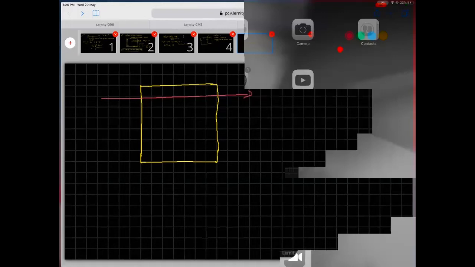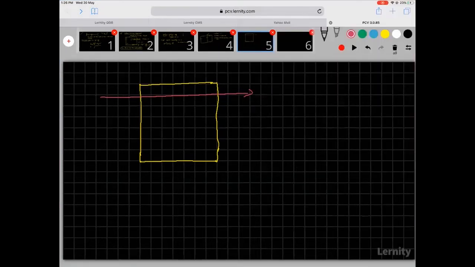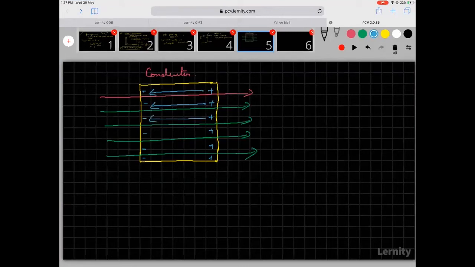There is a reverse field within the conductor, and a situation comes up when the electric field outside minus the electric field inside is the net electric field, and you know that the net electric field is 0. And we said that in electrostatic conditions,